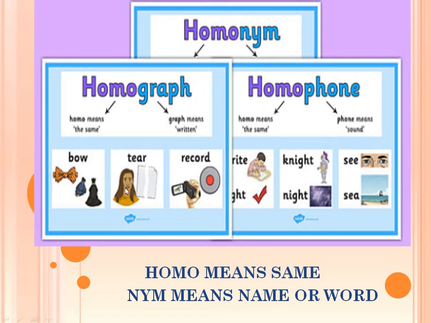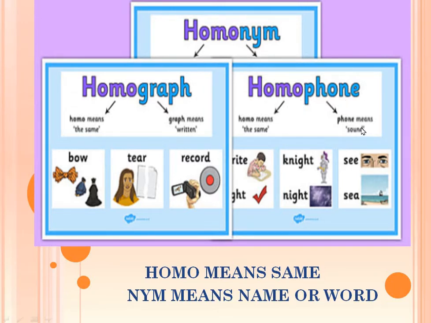In the same way, you can see here tear, those coming out of eyes, and tear, this is an action: tear the page. Bow, this is an accessory we use, and bow means to bend down. This is an action. Again, this is a noun, this is an action. But when you read, the spelling is the same. So these are homographs. You can see they are written in the same way, but their meaning is different.